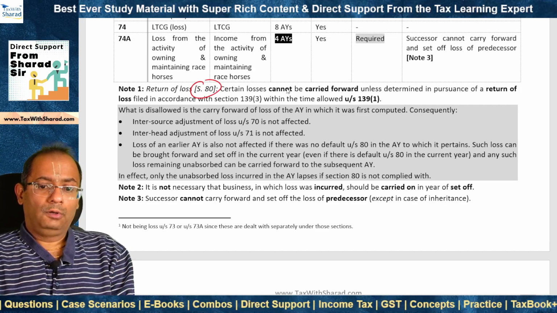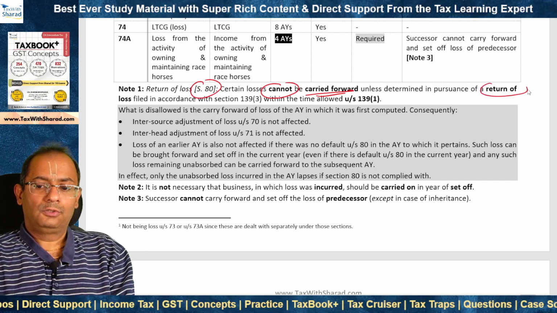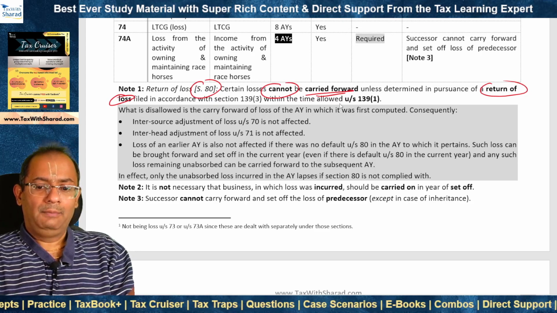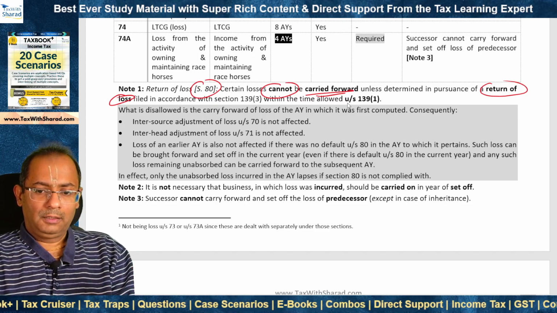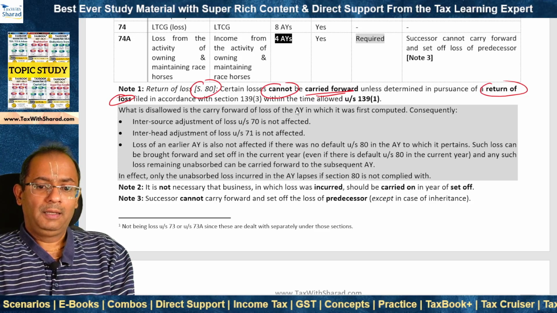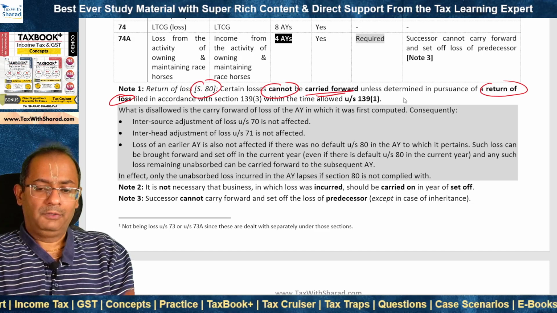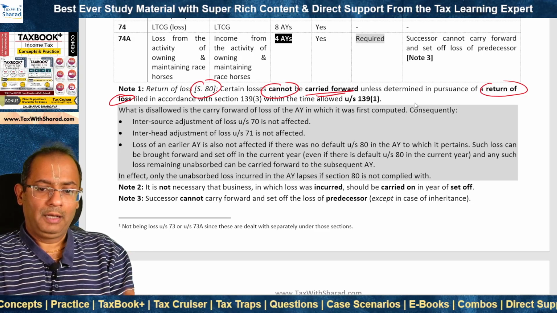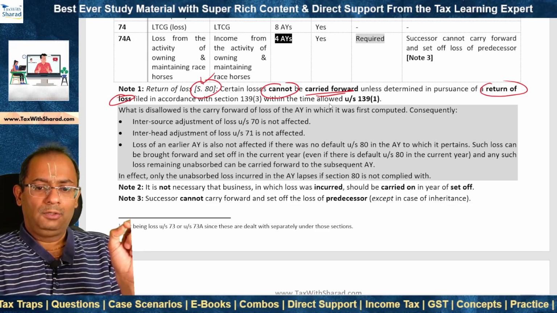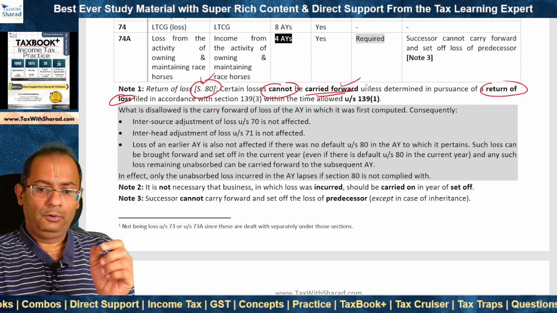Certain losses, not all the losses, certain losses which are specified, cannot be carried forward unless they are determined in pursuance of a return of loss which should be filed in accordance with section 139(3) and within the time allowed under section 139(1), which is for furnishing of return of income, which is either 31st of July, 31st of October or 30th of November. This is provided under section 80.